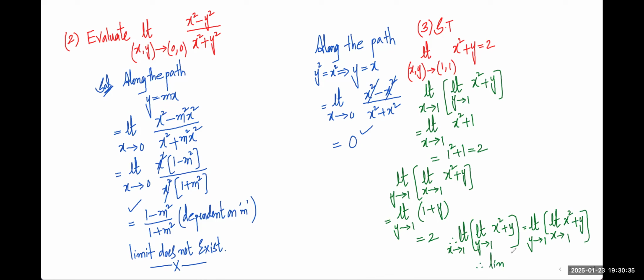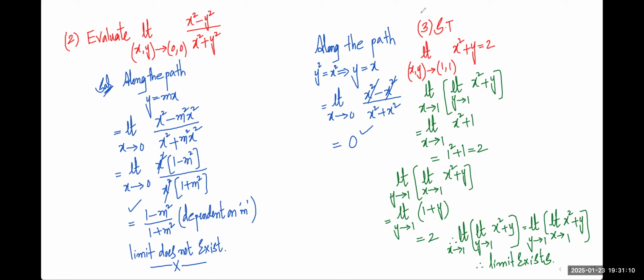Sir, so for the first one, we apply first for x, then for y? No, it's not compulsory. Apply either y first or x first, then later change the order. For one, x first, then y. Or if you want to apply for x first, then apply the y later on. If we're getting the same answer, then the limit exists. If you don't get the same answer, simply write down they are not equal. That's why the limit does not exist.